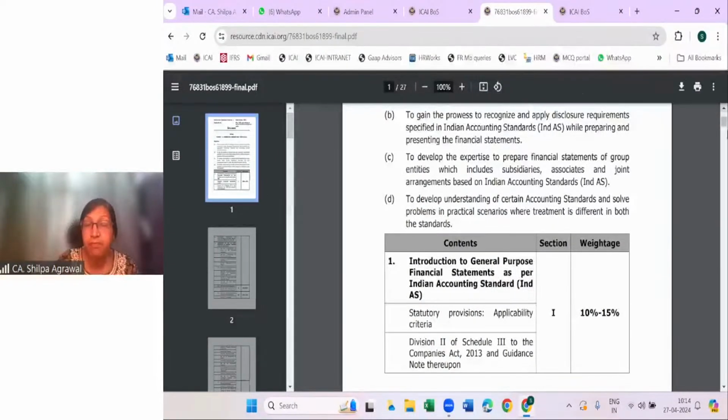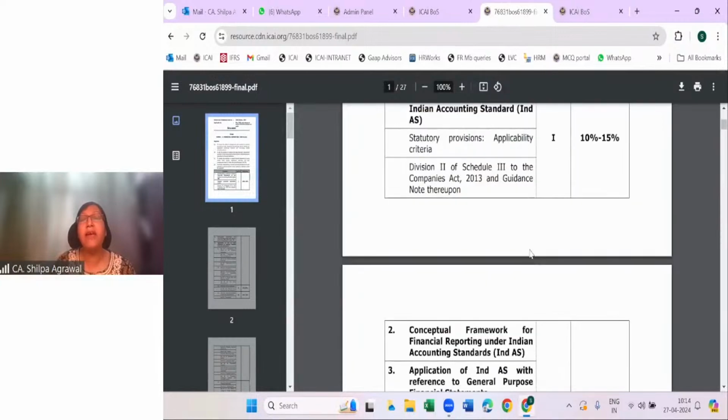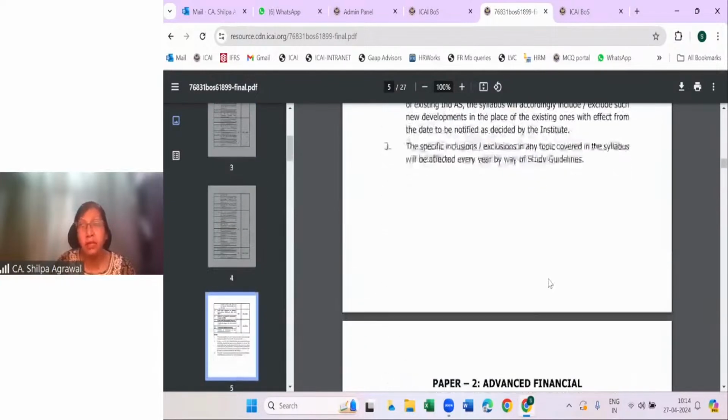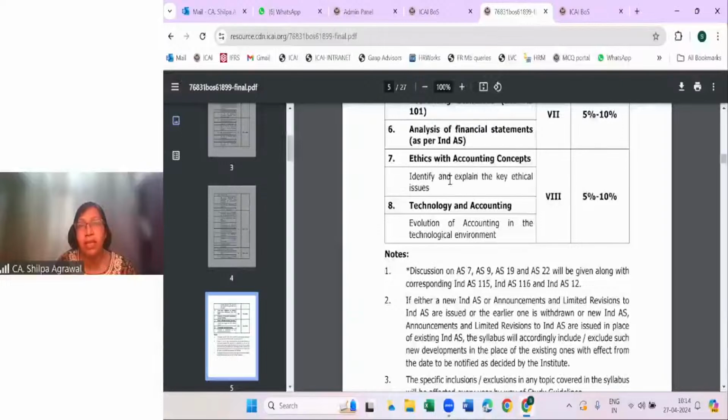Okay. So here we have given 8 sections, and among these, one new section, section 8, is on ethics with accounting concepts and technology in accounting, which I've already mentioned to you. Okay. Another query which I had, let me just stop my sharing and see the query.